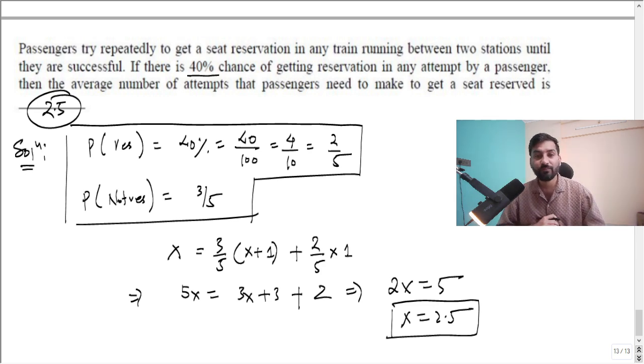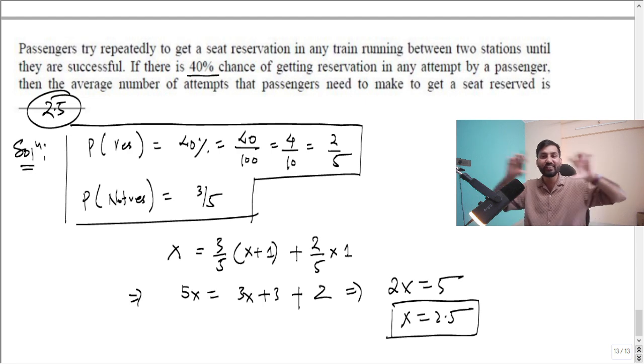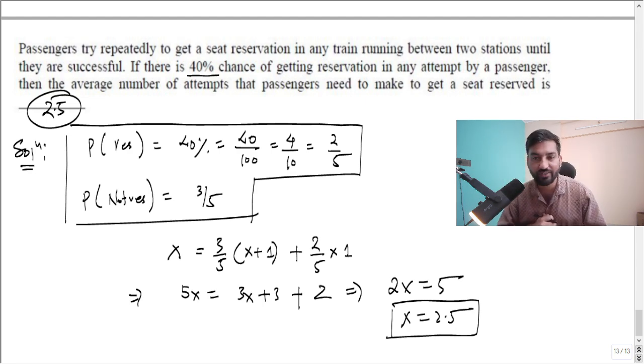Many of you might get lost in this kind of question. The moment you look at it, you might think, oh my god, how to solve this, or you might get lost in series or something. But you see, it is simply solving one equation, which is just a linear equation.